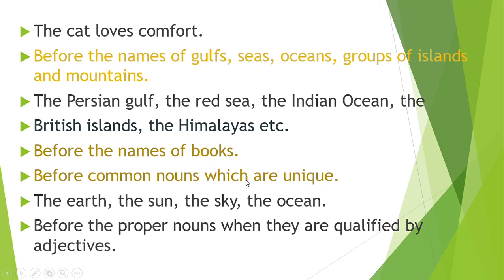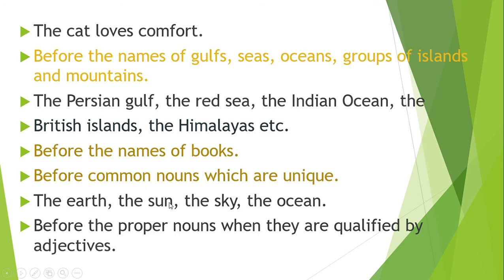Before common nouns which are unique. Common nouns which are unique means only one of their kind. Look, the earth. Earth is a common noun, but it is unique, one of its kind. So the earth. Similarly, sun. Sun is common noun, but is one. It is one of its kind.